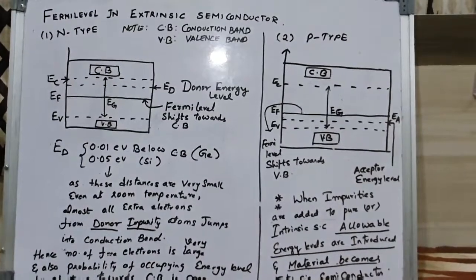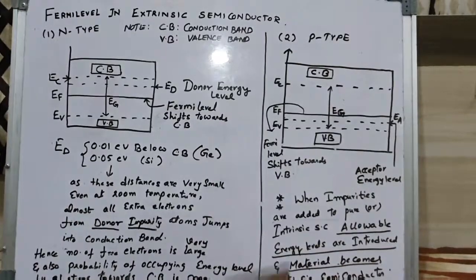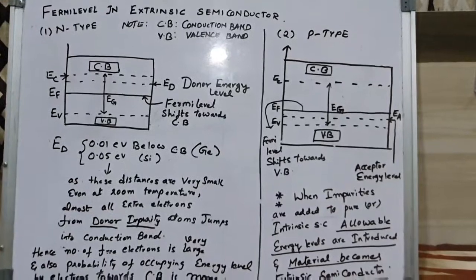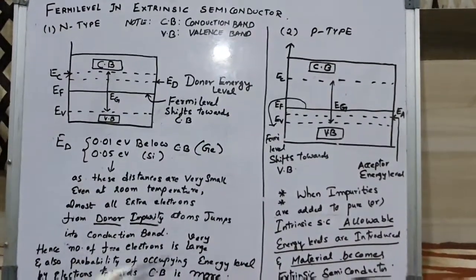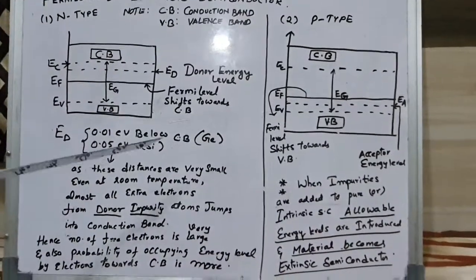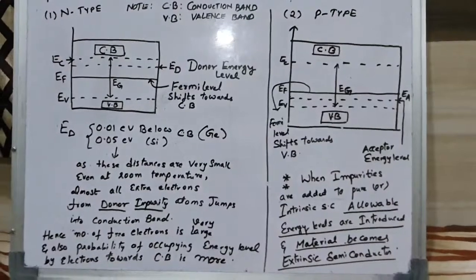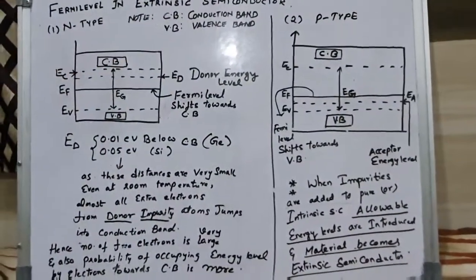A large number of free holes are created in the valence band. Here EA is the acceptor energy level, because of holes formed in the valence band.